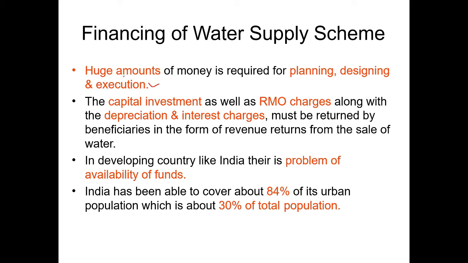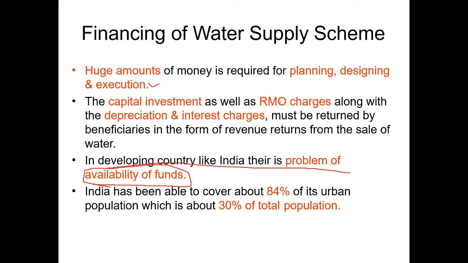In developing countries like India, there is a problem of availability of funds. Like in our country, we are a developing country, we have a lack of fund availability. So when funds are not available, automatically we cannot supply pure water, we cannot improve the hygienic and healthy conditions, and we cannot give a good living standard to human beings.